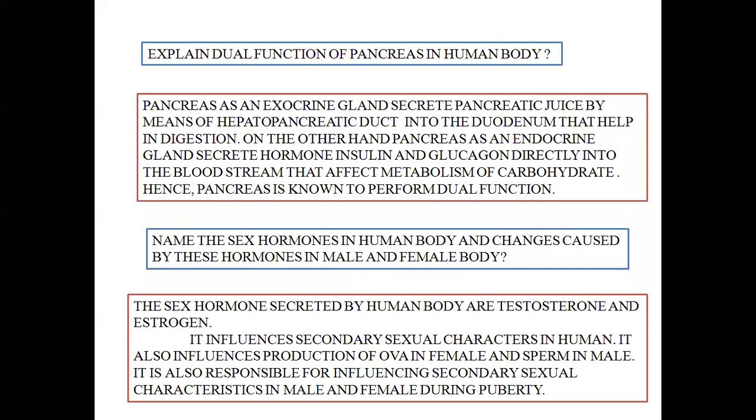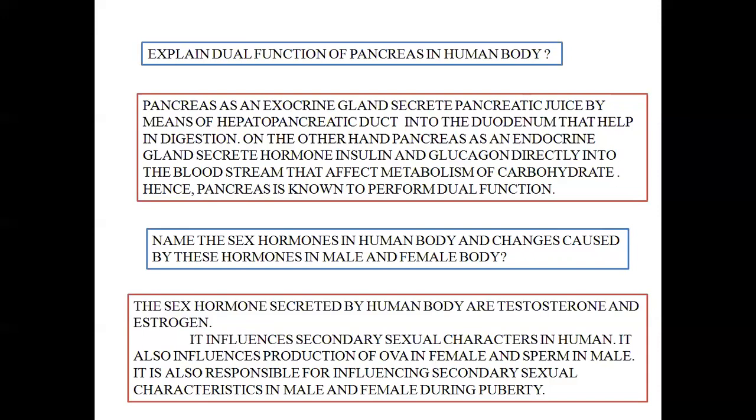Next is explain how the pancreas in the human body has dual function. Now students, as I have already mentioned, the pancreas as an exocrine gland secretes pancreatic juice by means of the hepatopancreatic duct into the duodenum that helps in digestion.